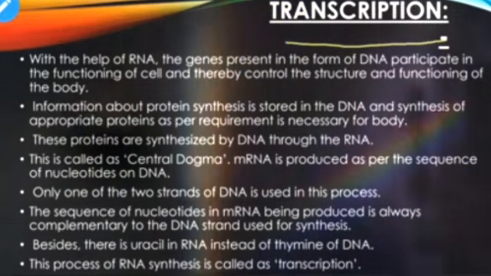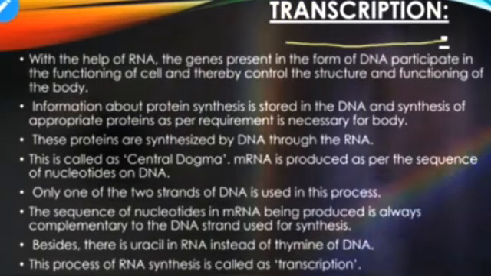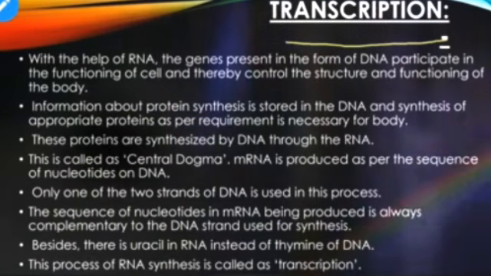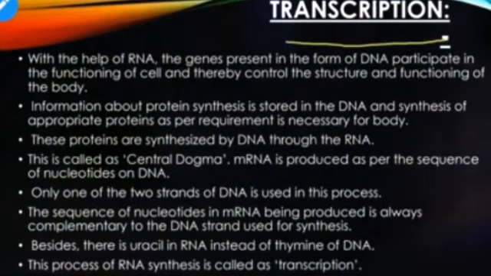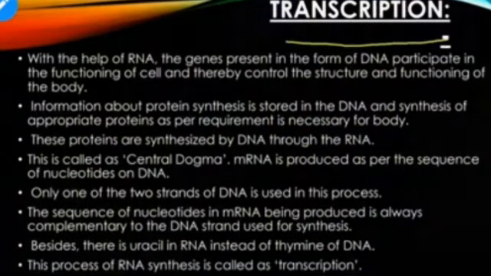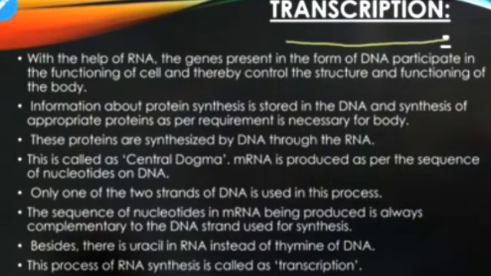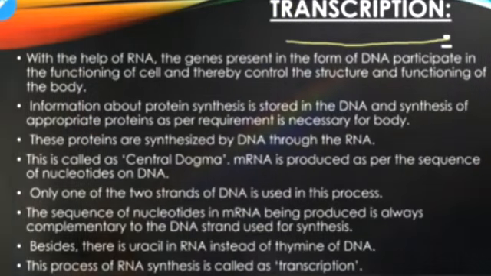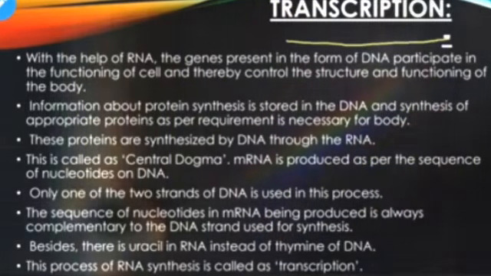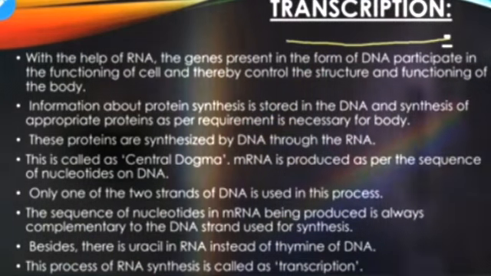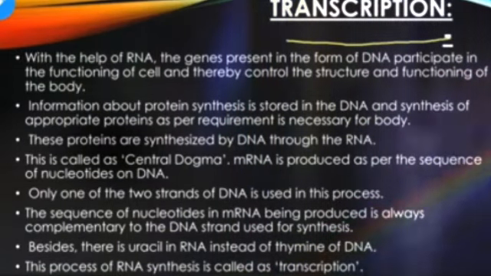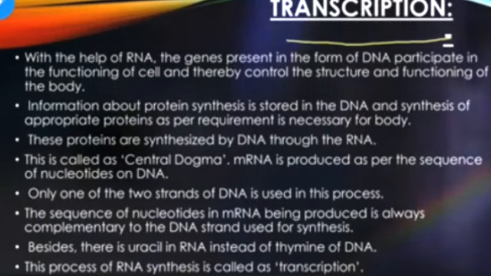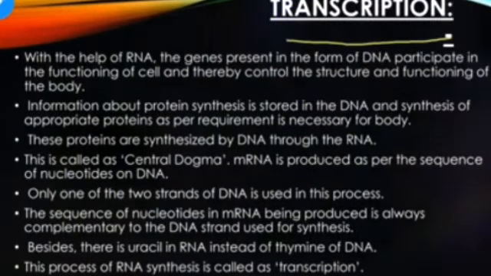Finally, this entire process of making mRNA from a copy of DNA is called transcription. I'll repeat: the process in which the information present on the DNA is utilized in making an mRNA is called transcription, and the mRNA is then used for making a protein. The information present on mRNA is converted into protein, and this process is called translation. Summed together, transcription and translation are called the central dogma of life. I suppose this will make the process of transcription very clear.